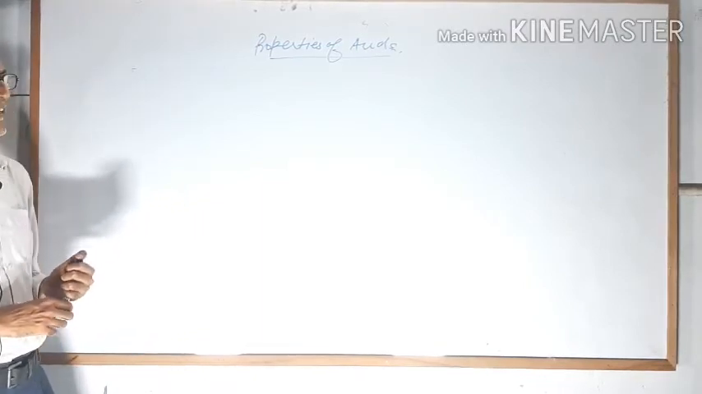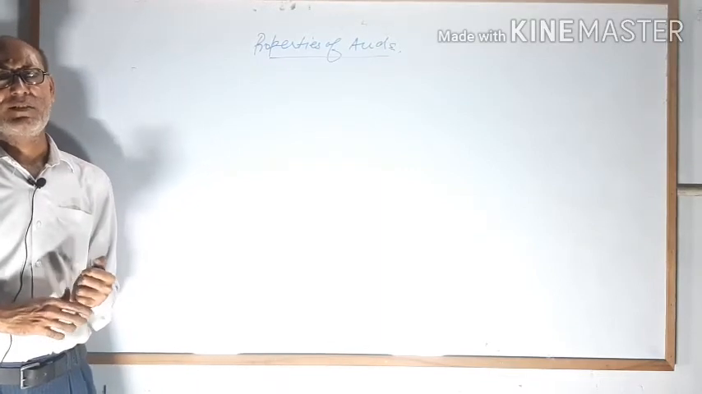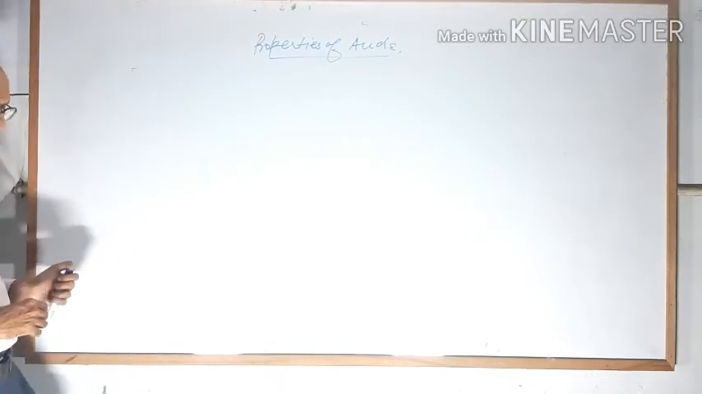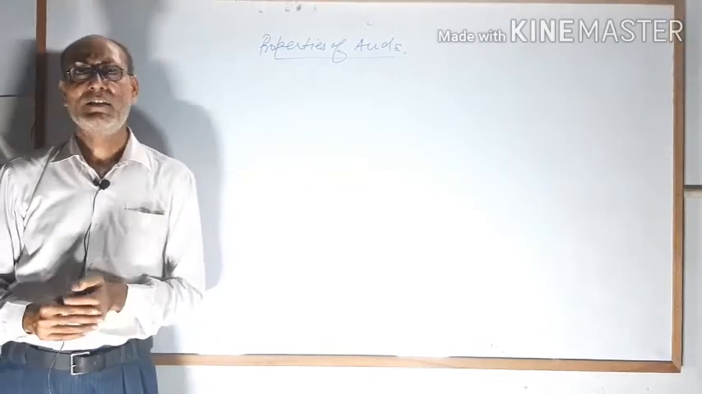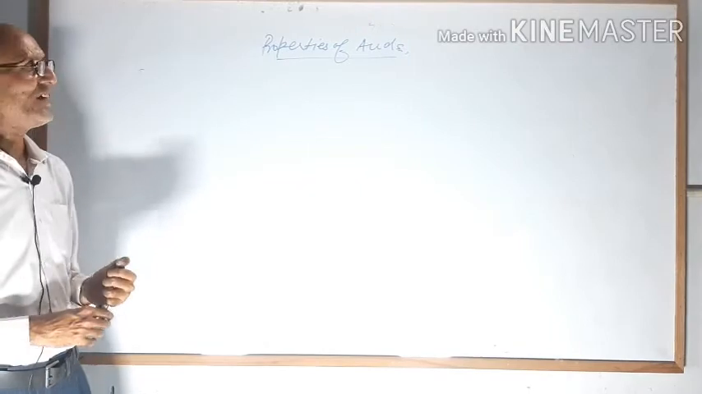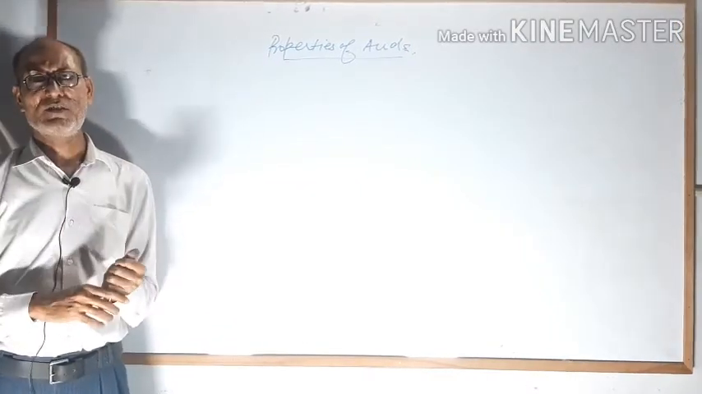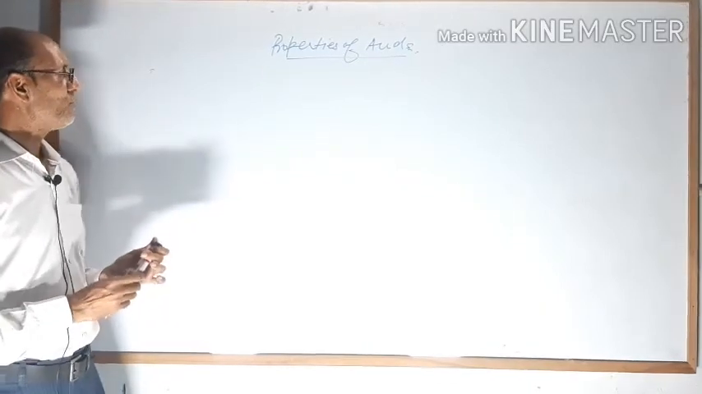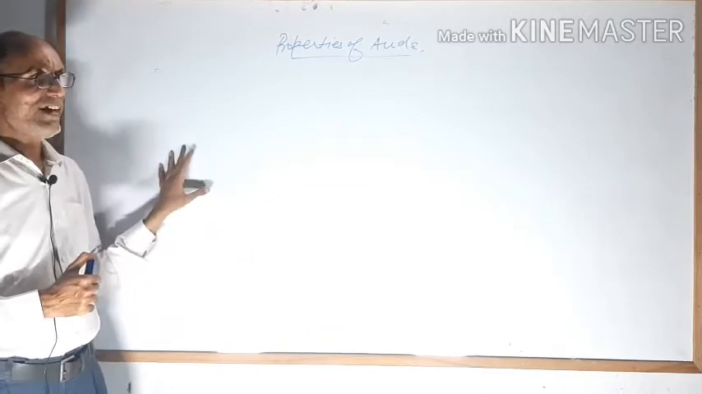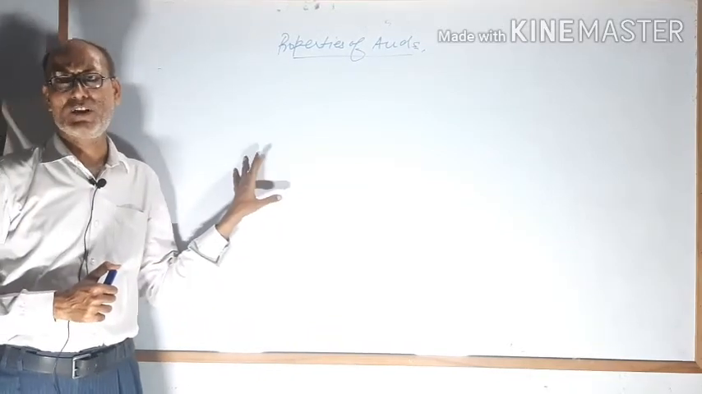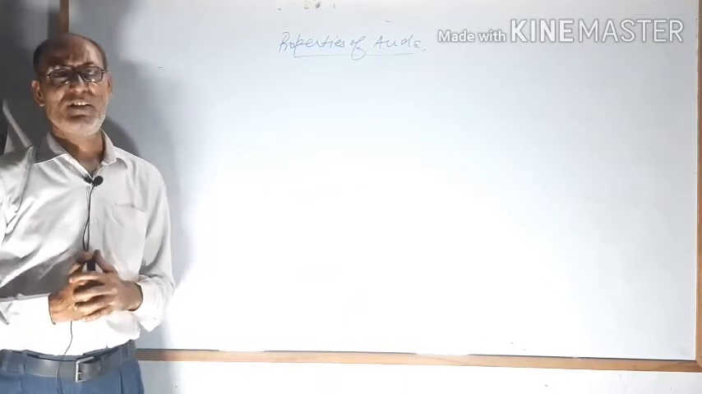Dear students, the second property of acids: acids turn blue litmus red. A special type of chemical in chemistry is called litmus, and if you touch any acidic substance with litmus, the blue litmus will turn into red color. So this is the second property of acids. Keep in your mind, the first one is acids are sour in taste, the second one is acids turn blue litmus red.